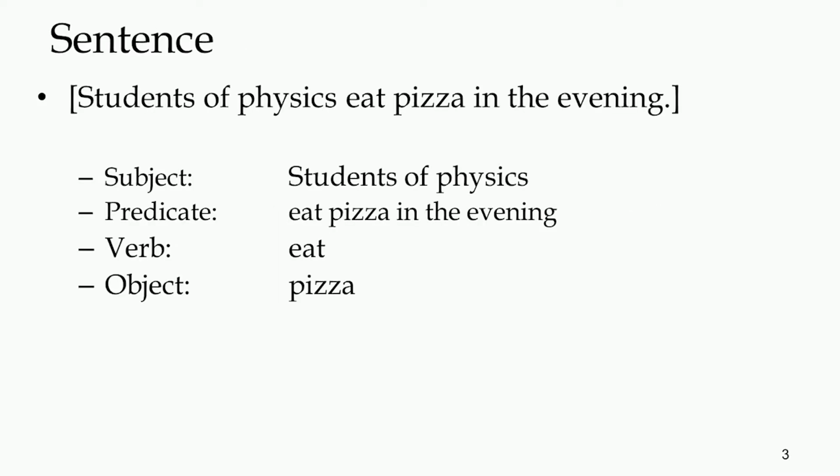We have looked at a sentence, and I have just discussed with you these sentences. For example, students of physics eat pizza in the evening. Here the subject is students of physics, predicate is eat pizza in the evening. Within the predicate, the verb is eat and the object is pizza. And then you have another part of the predicate, that is in the evening, which is not the object, not the verb, but it is still part of the predicate.